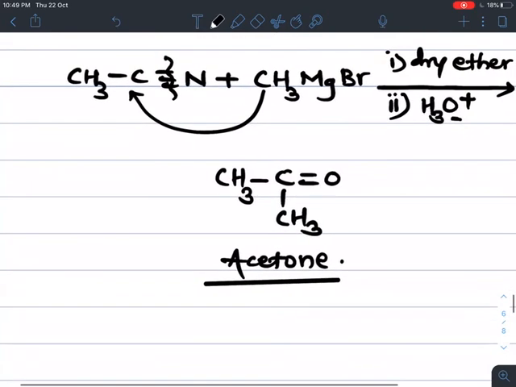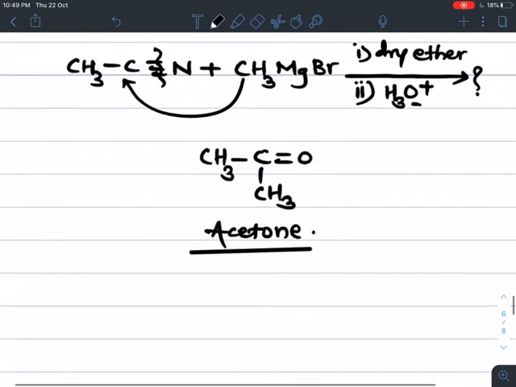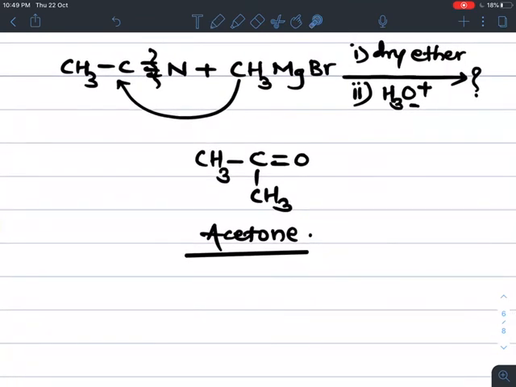If we take one more example, there is no need to write the complete reaction, you can just convert to CH3COCH3.